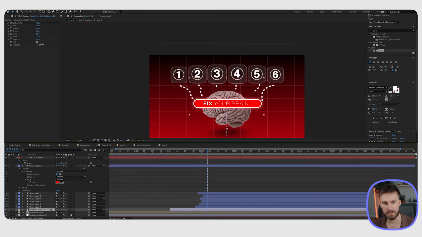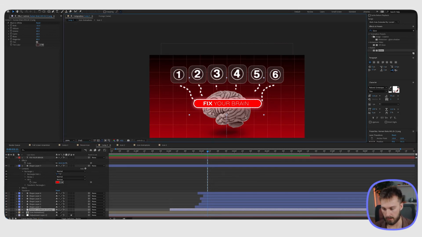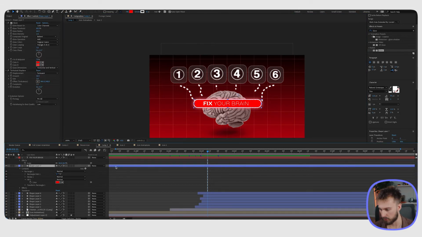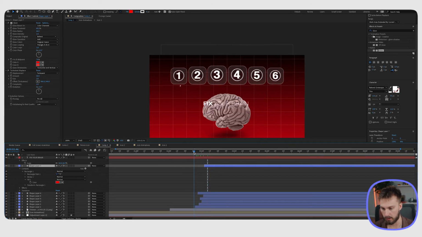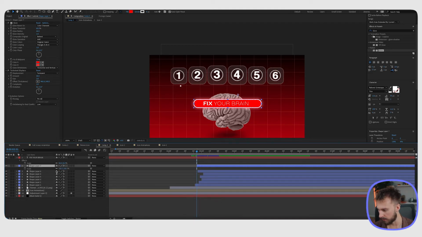Next thing to do is animate this portion in. Okay, so we are going to animate the background first. I'm going to drag this background layer to the point where we want it to come in. So right about here is when we want it to come in. We're going to mess with the scale on this one. I'm going to unlink the scaling, click for a keyframe, drag this all the way to the right.